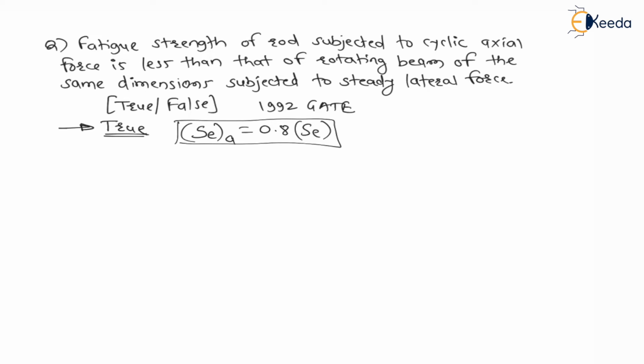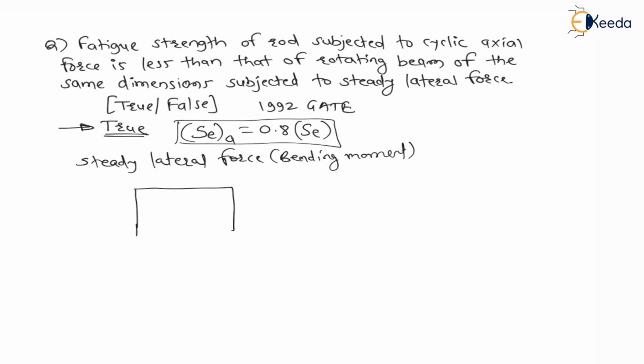Now again, let us say there is a steady lateral force. Due to steady lateral forces, there is a bending moment in the beam, means the component is subjected to bending moment. If this beam is subjected to bending moment, then we have to use the bending equation: sigma b is equal to M by I into y.